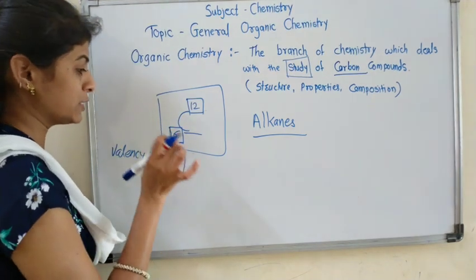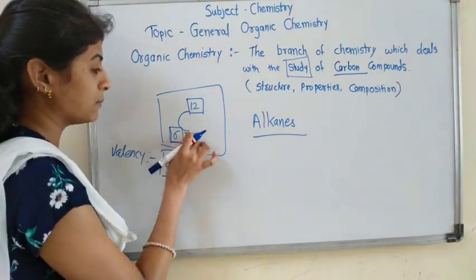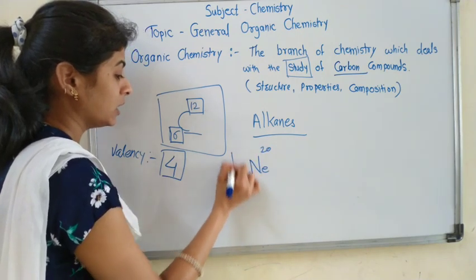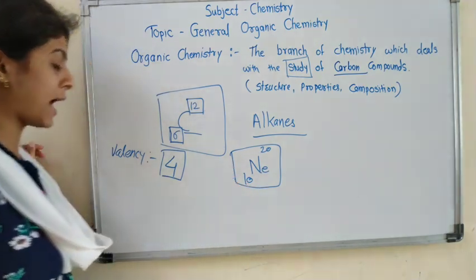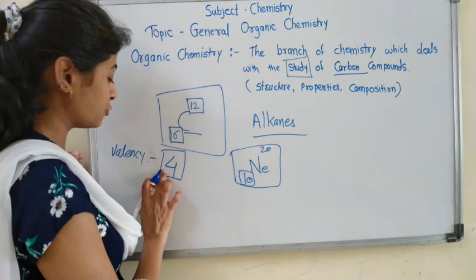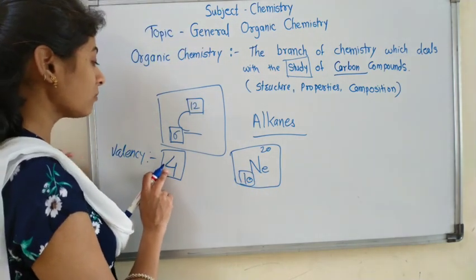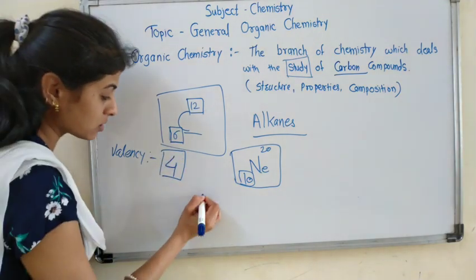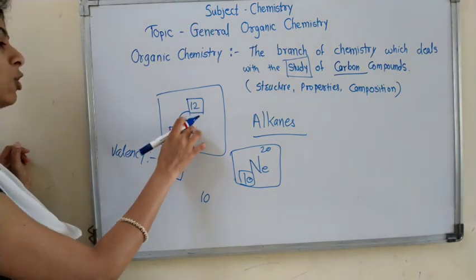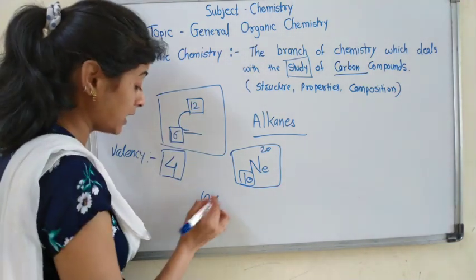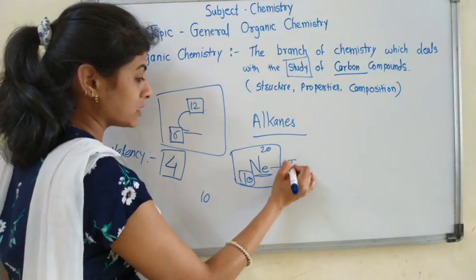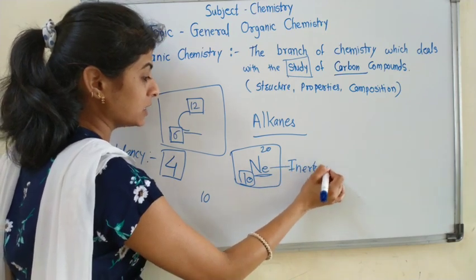Because the nearest noble gas to the carbon atom is neon, with atomic number 10. It is the nearest noble gas to carbon. Now to reach the atomic number 10, we need 4 more electrons, so that the outermost shell of carbon contains 8 electrons and it will match neon, the nearest inert gas.